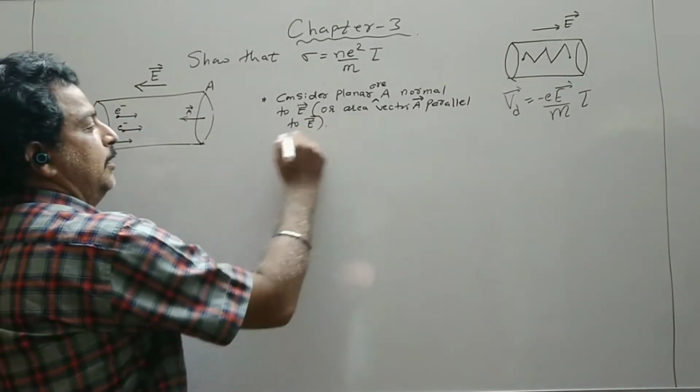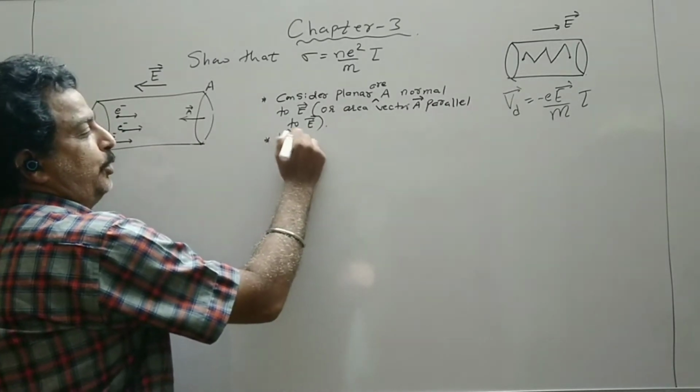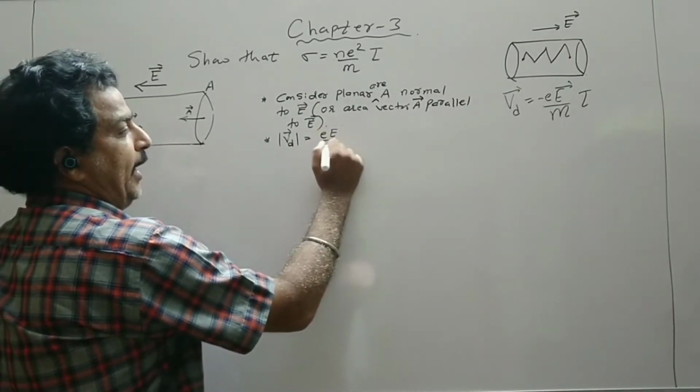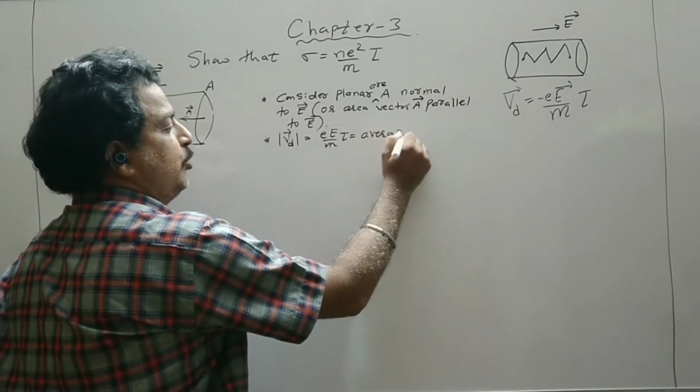Then Vd magnitude is equal to eE upon m tau, which is the average velocity